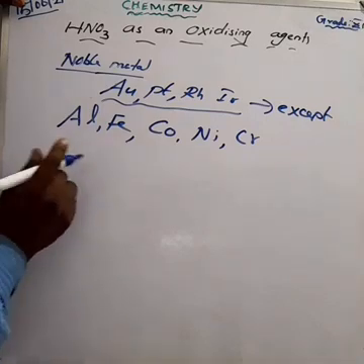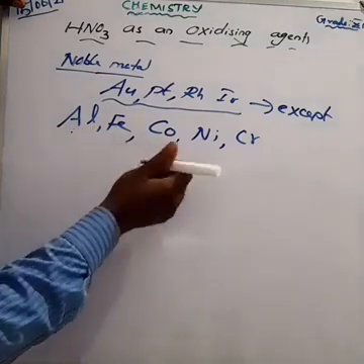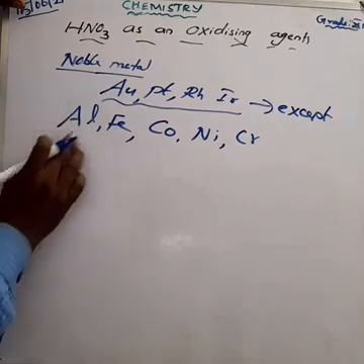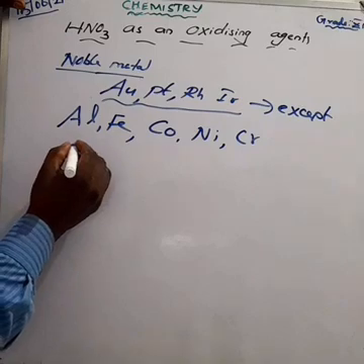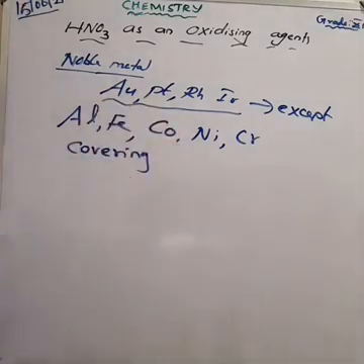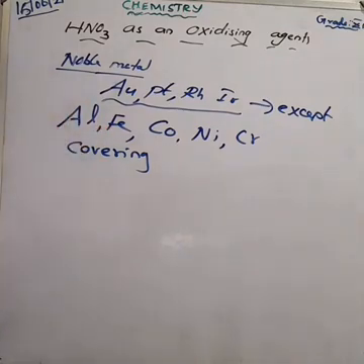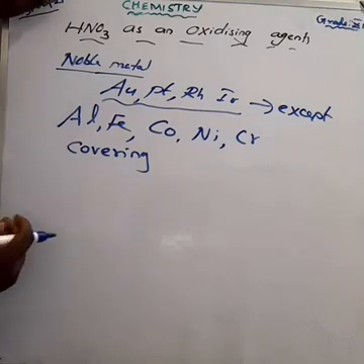What is the meaning here? Which metals are these? Aluminium, iron, cobalt, nickel, and chromium. These metals are rendered passive. Rendered passive means covering the surface of the metal with a light coating of protective material.